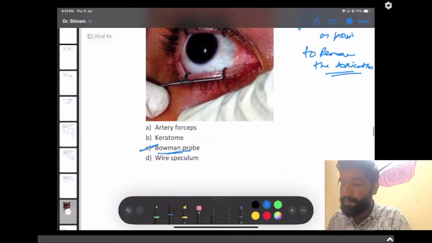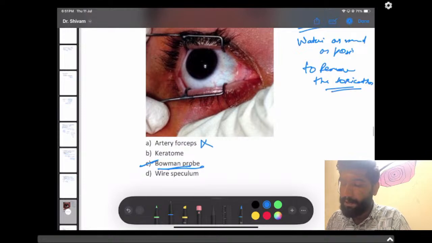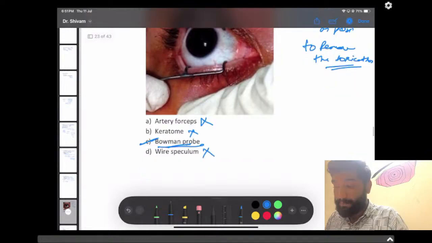So this has to be Bowman's lacrimal irrigation instrument. This is not the artery forceps, not keratome, not Weiss's scapula.